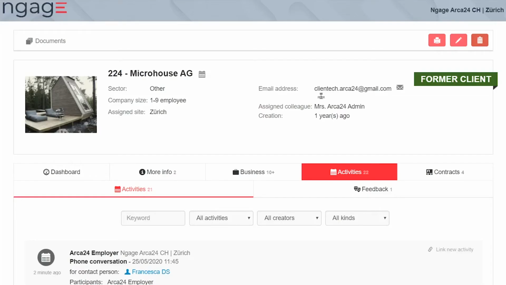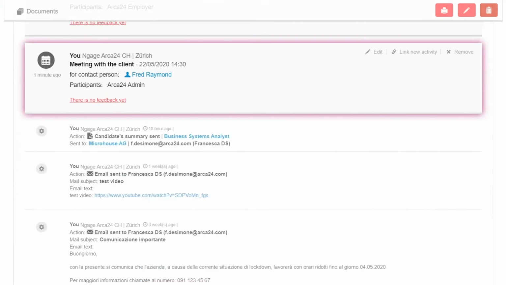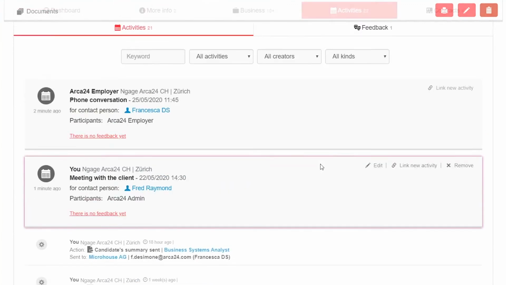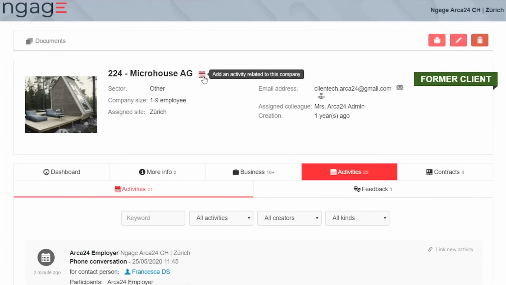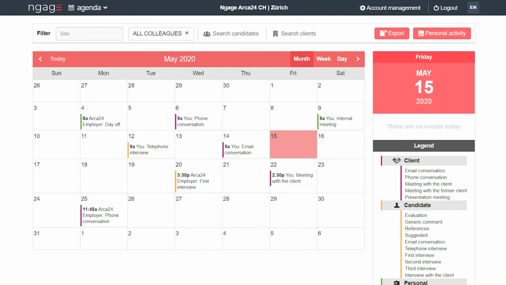You can even decide to open a new activity directly from the candidate's or the client's profile using this calendar icon. In addition, the agenda can be easily integrated with third-party ones, such as Outlook. The activities entered on the system's agenda will also be synchronized directly on your agenda to manage the planning in a more effective way.